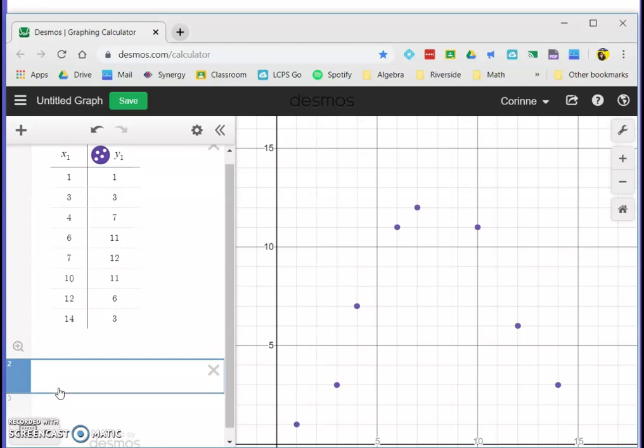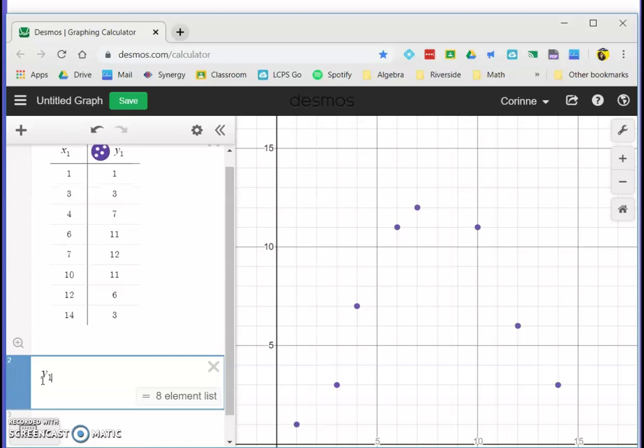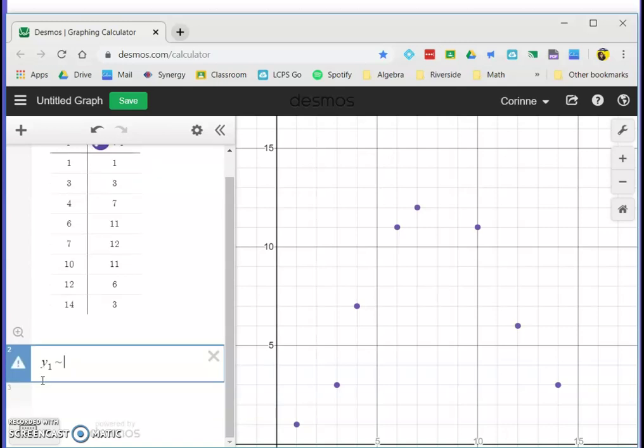So again, I see my data in my table here has 1, so I need to refer back to the 1 in the table. And I'm going to start with y underscore 1. I have an 8-element list, which is exactly what I see up there. In the upper left-hand corner is the tilde, and then a, and you can put in both ax. If you hit the shift key and 6, the little caret there will give you the squared.